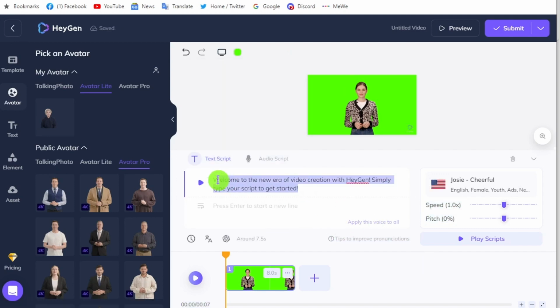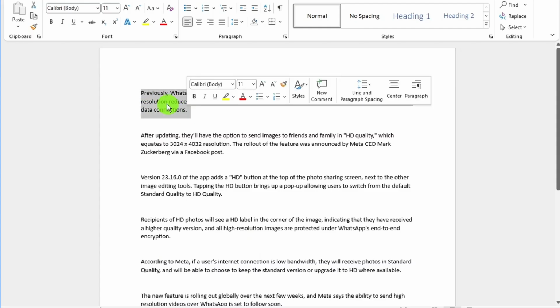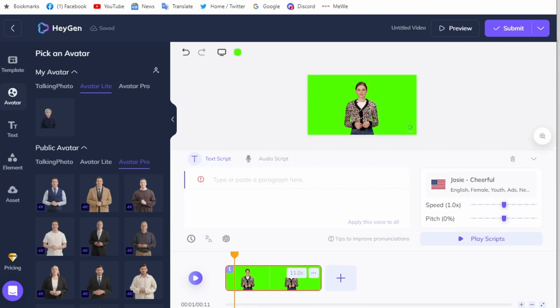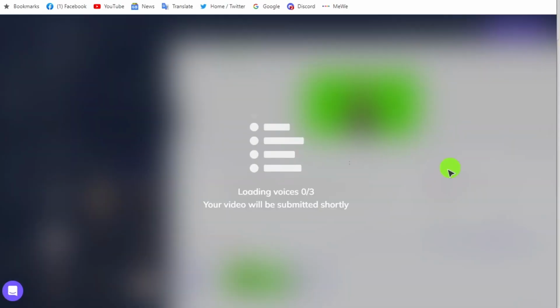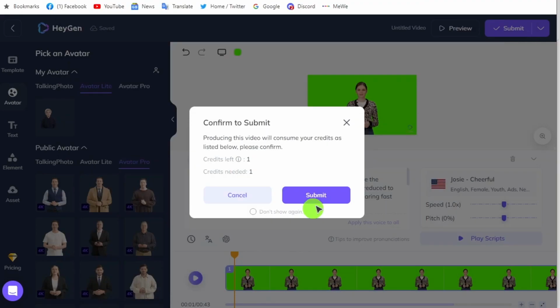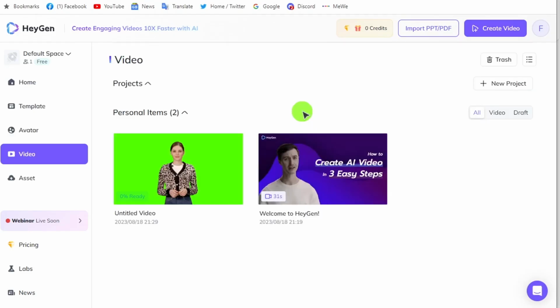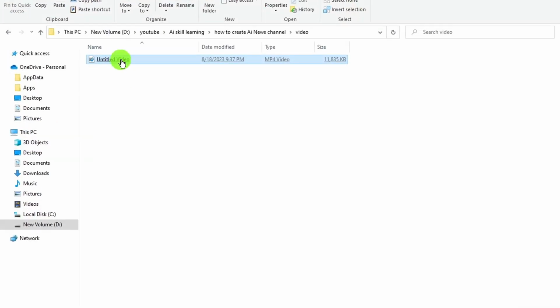Copy the first paragraph of your news from the doc file. Change the voice model if needed. Click Submit. HeyGen gives only one credit for free. After creating the AI news avatar, download it to your folder.